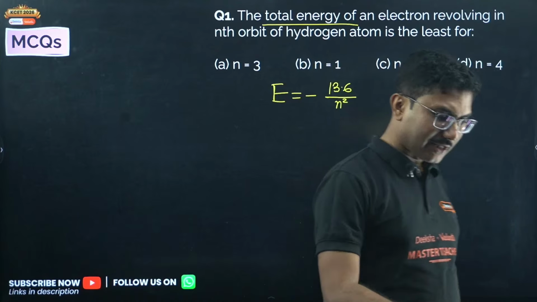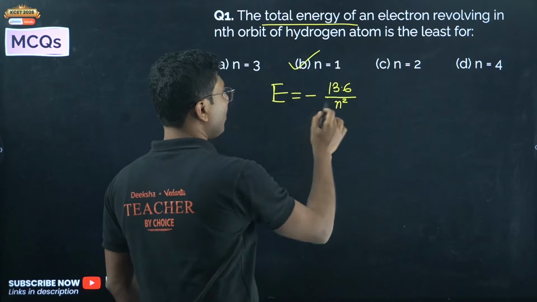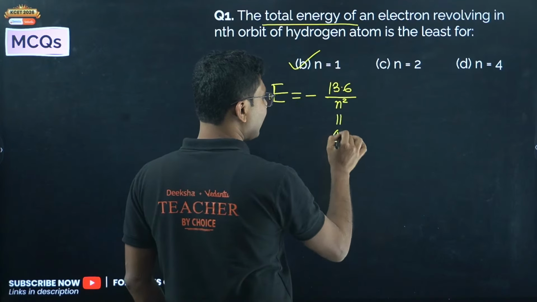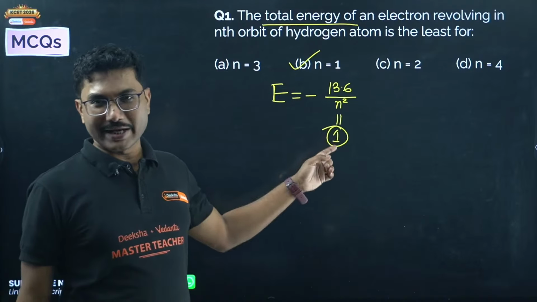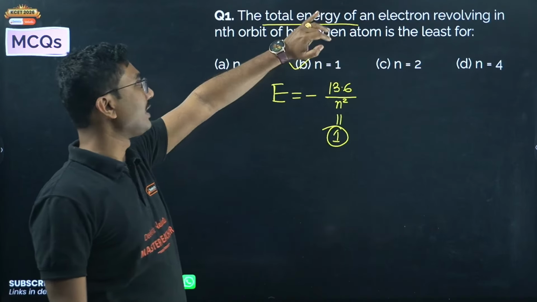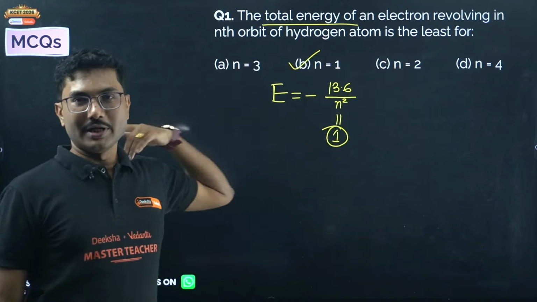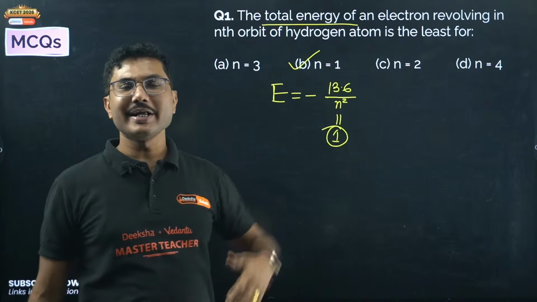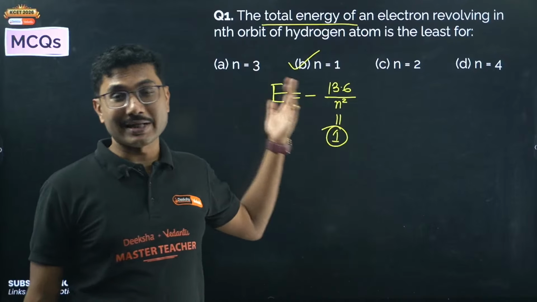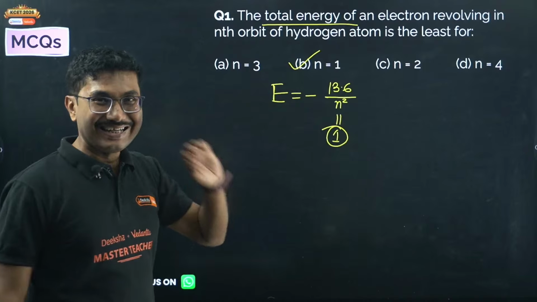Yes, 1. So more negative is smaller. If you put n equals 1 over here, you will get the most negative value. Most negative is smallest. So total energy of the electron revolving in the hydrogen atom is minus 13.6. That's why the other is called a higher energy orbit. Always you say ground state and higher energy state or excited state. Excited state means it has more energy than the ground state. So n equals 1 should have the least energy.